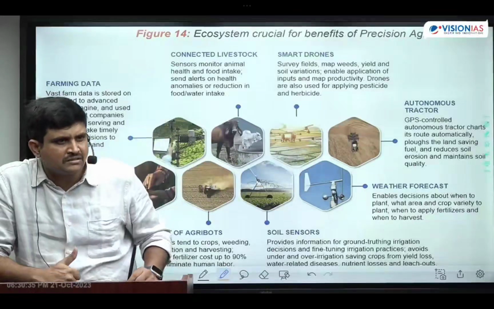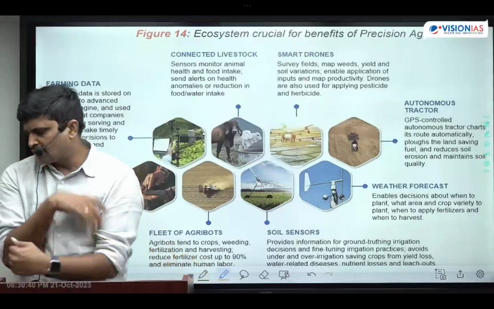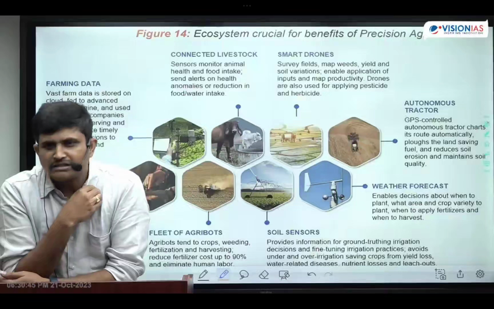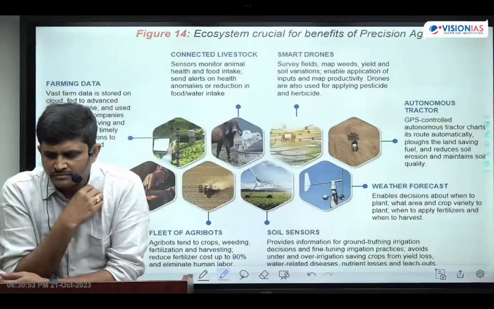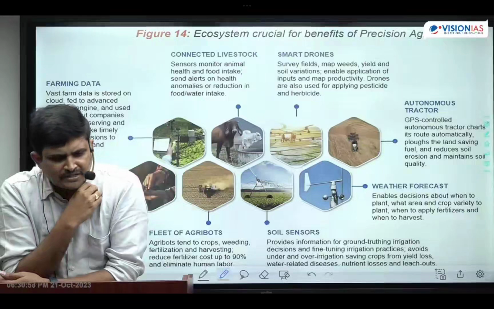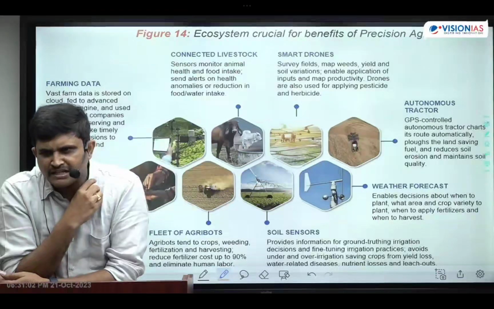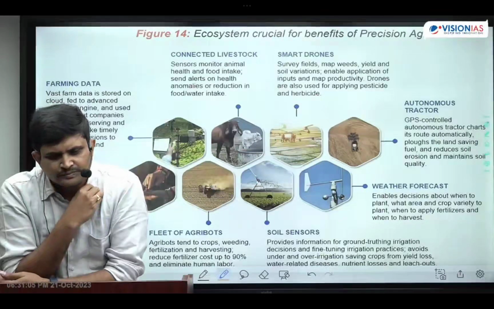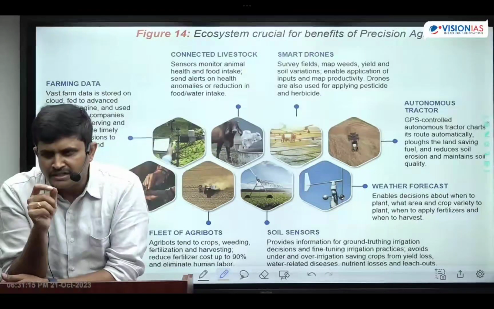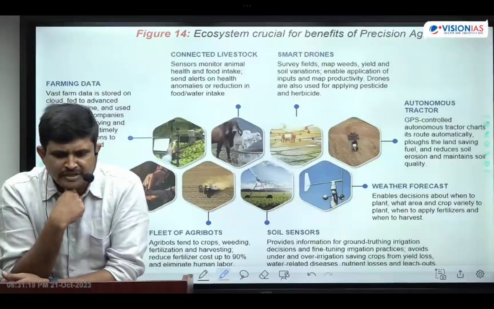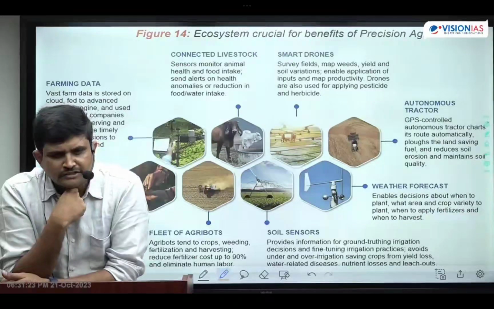Exact farming practices. Okay, now make a note like this: artificial intelligence plus automation. Precision farming is an exact farming practice. In other words, it is like a calculated farming practice. Don't write "in other words"; write in brackets: calculated farming practice.